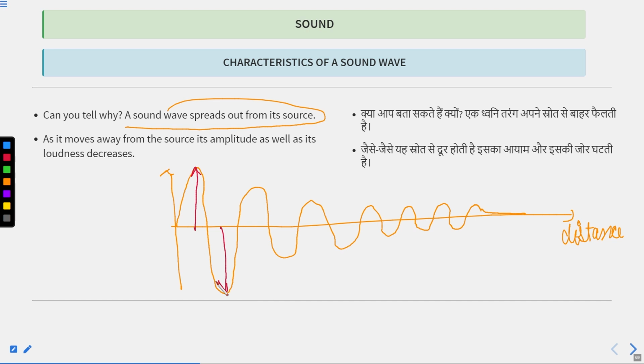Closer to the television, the amplitude of the sound wave is high, so the sound is loud, and as you go away, the amplitude decreases, and as the amplitude decreases, the sound becomes soft, and at one point it becomes 0. Loud, soft, 0. Clear, class?